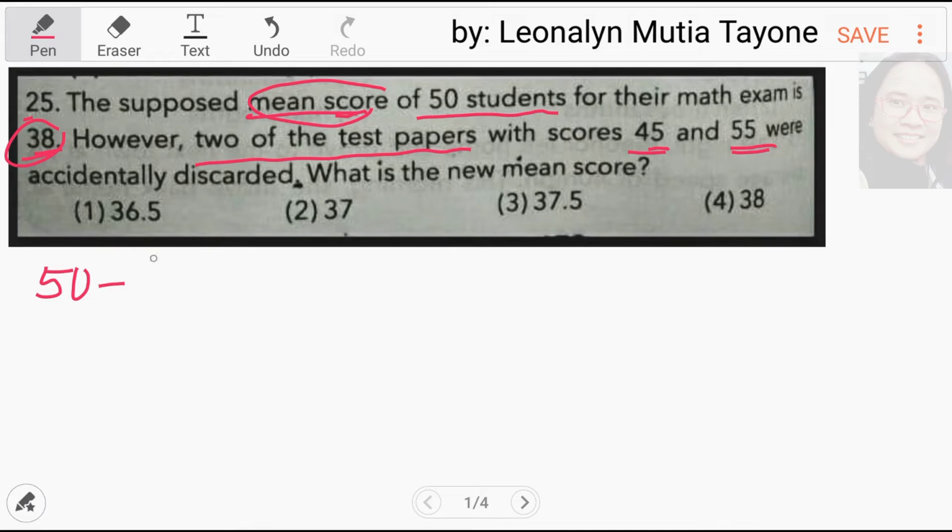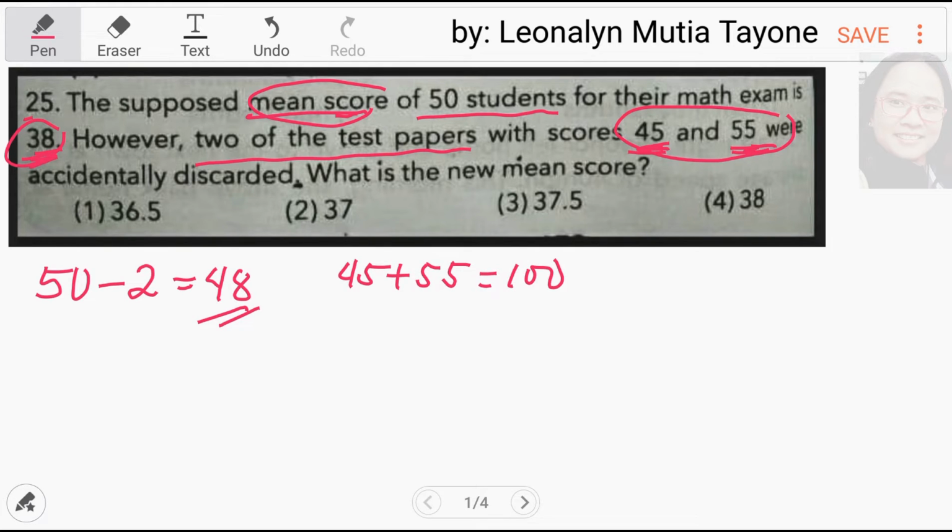Explain ko lang. 50 minus 2, 48 students. Diniskarda natin yung dalawang score na 45 at 55. Ang average ng 50 students, including si 45 at 55, ay 38. Ang gagawin natin, i-add natin ito. 45 plus 55, that is 100. Dalawa yan.